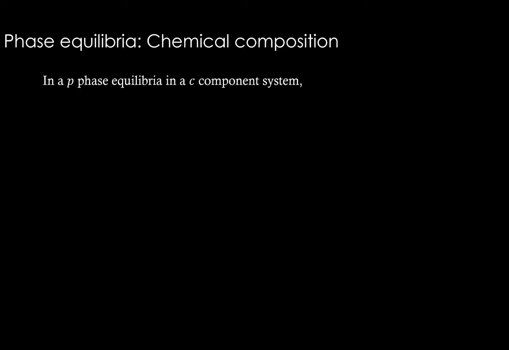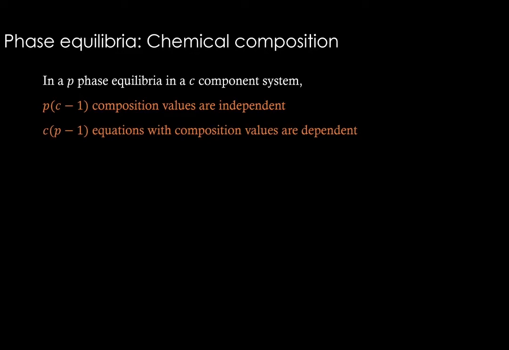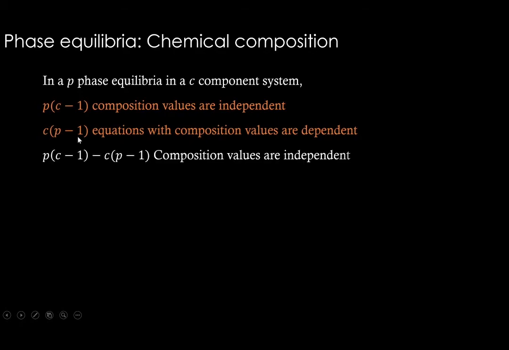Let us consolidate what we have learned. In a P phase equilibria, in a C component system, P multiplied by C minus 1 composition values are independent. We have this C multiplied by P minus 1 equations with composition values which are dependent. So what we can do is we can subtract this from this. P multiplied by C minus 1 minus C multiplied by P minus 1, the composition values which are independent.